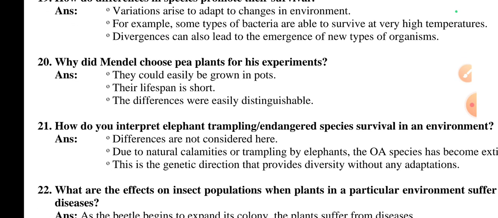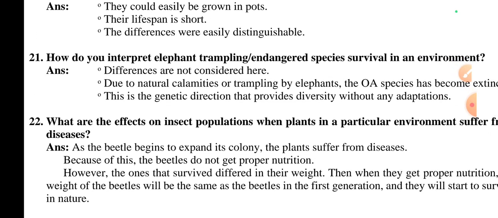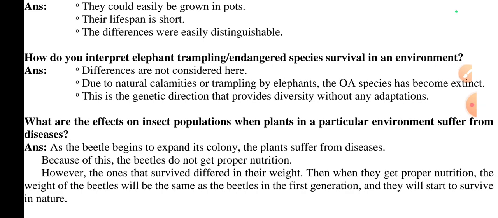Why did Mendel choose the pea plant for his experiments? They could easily be grown in pots. Their lifespan is short. The differences were easily distinguishable. How do you interpret elephant trampling and the survival of an endangered species in an environment? Variations are not considered here, due to natural calamities or trampling by elephants. The species has become extinct. This is genetic drift, which provides diversity without any adaptations.